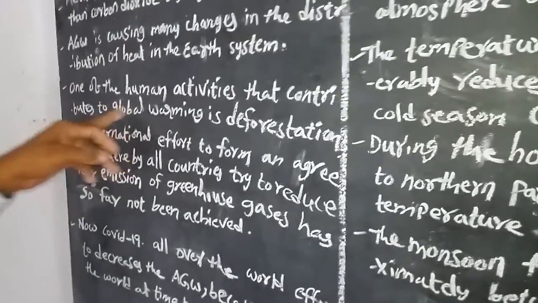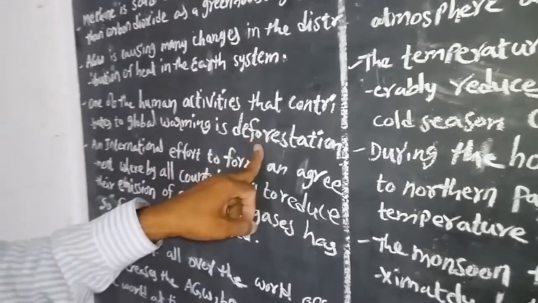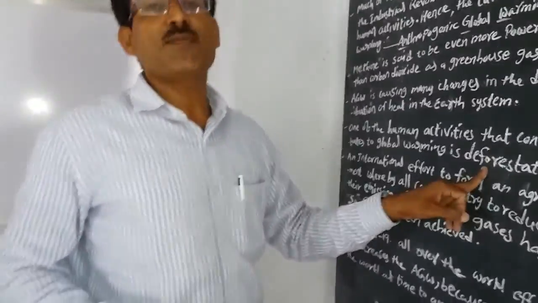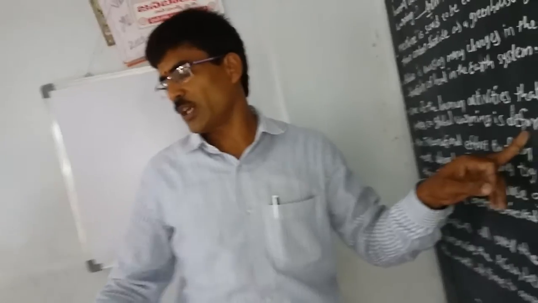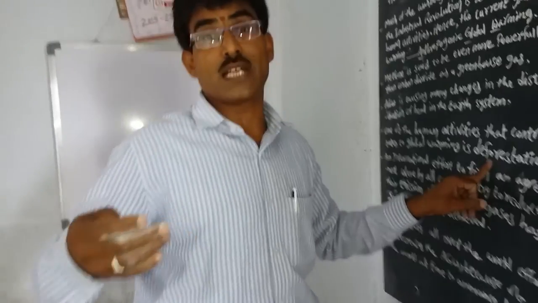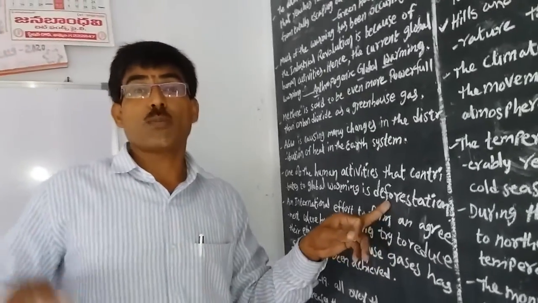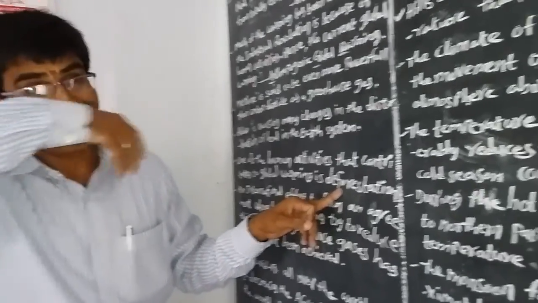One of the human activities that contribute to global warming is deforestation. We use benches and other instruments for a comfortable daily life, so we cut the trees, and at the same time mature trees are cleared for cultivable land.